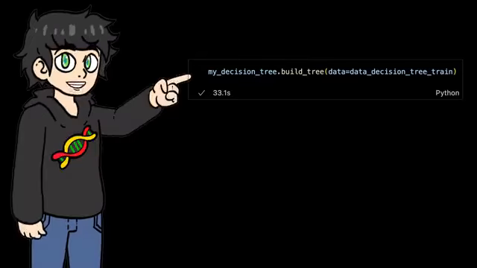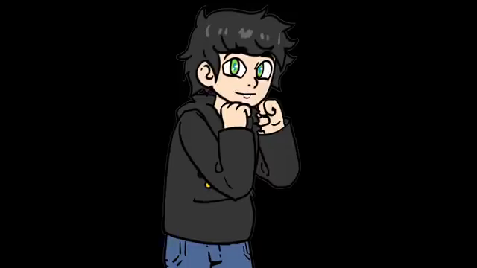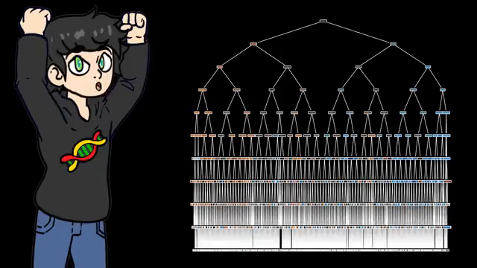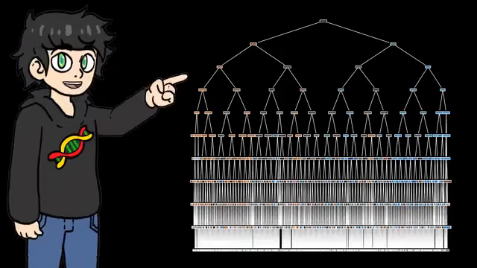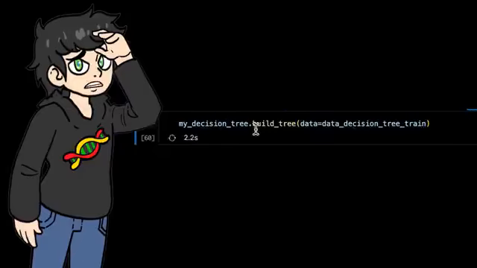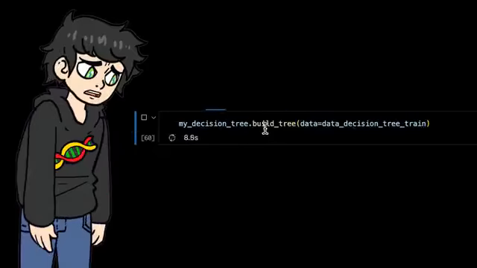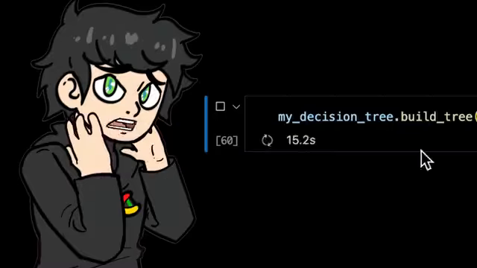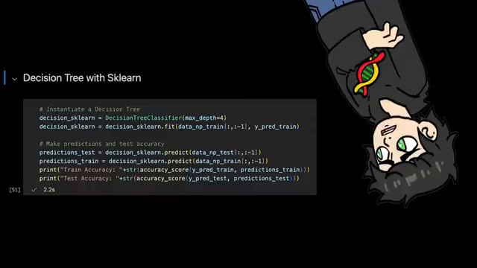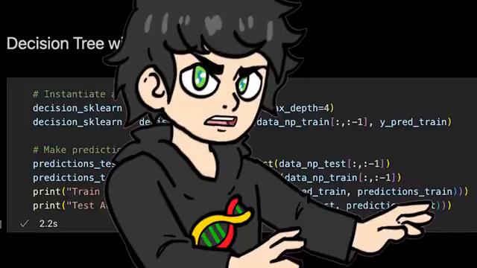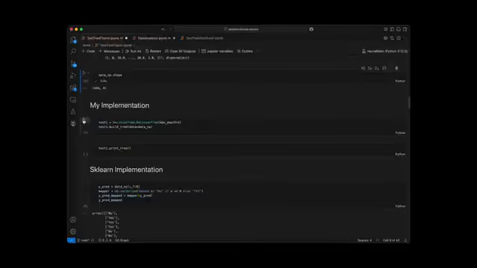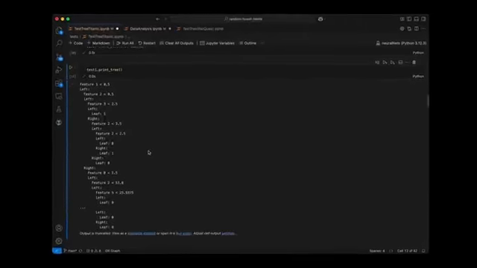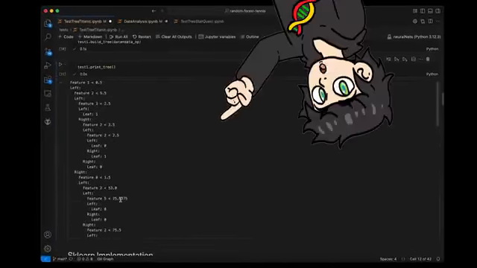Okay, our decision tree finished training, and I have some good news and some bad news. Good news is that it gave us a pretty cool looking decision tree. Bad news is that my implementation was really slow, painfully slow, so I ended up having to use sklearn's version. But for all the haters out there, my code works, okay? I tested it on smaller datasets and it works just fine. It's not ready to handle 95,000 tennis matches.